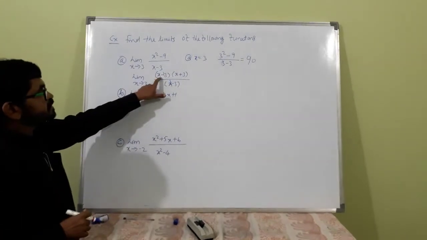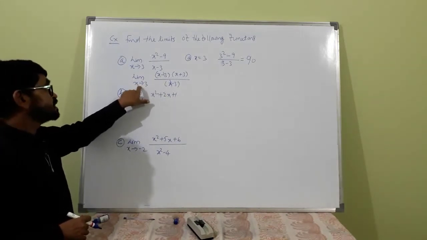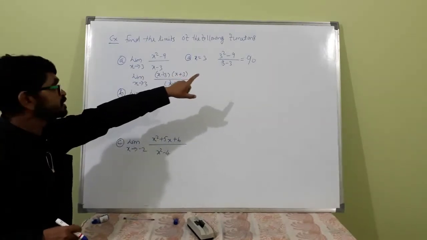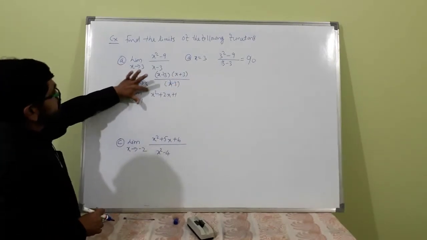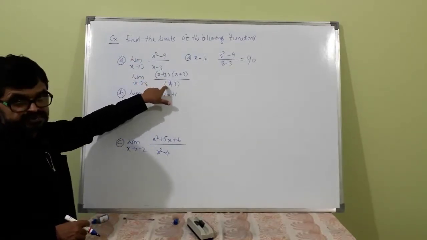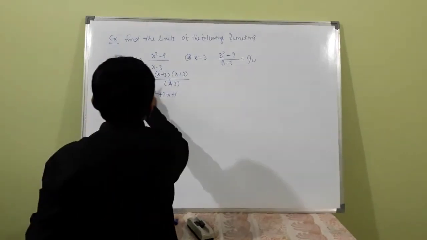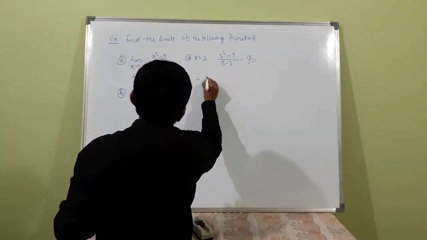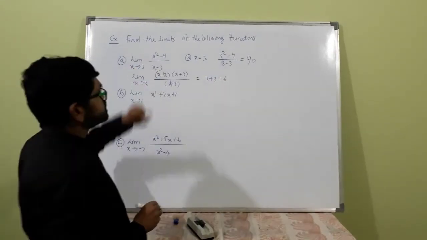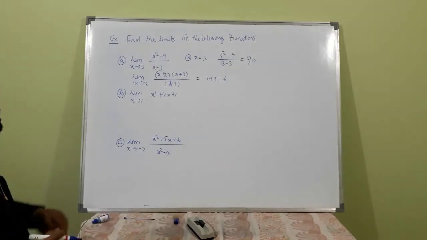You can cancel only because x tends to 3. If x is equal to 3, you can't cancel because again it is the 0 by 0 form. With this concept, you can cancel these two terms. Now you can take the value of x equal to 3, that is 3 plus 3. See, the limiting value of this function is 6.